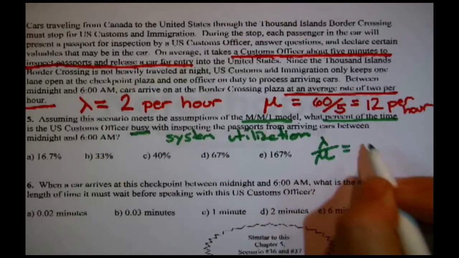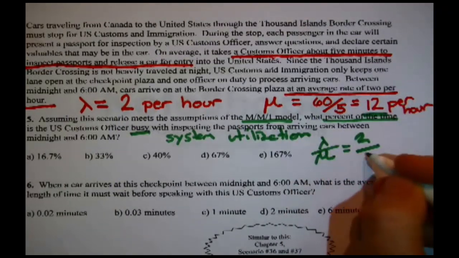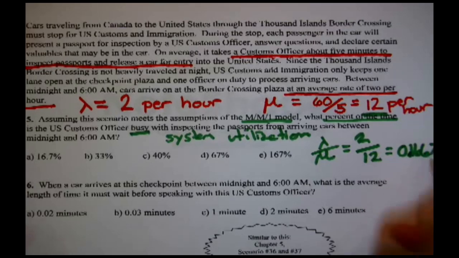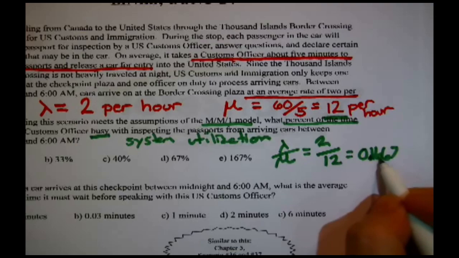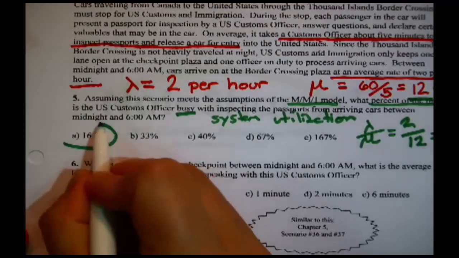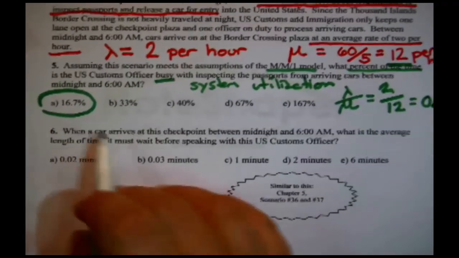Lambda divided by mu would be, in our case, lambda is 2 and mu is, careful, 12. So I get 0.16667. About 17% of the time. Actually, 16.7% of the time. There we go. That's the answer right there.